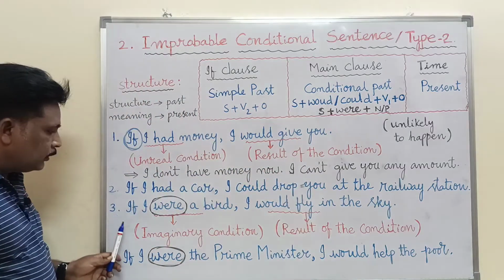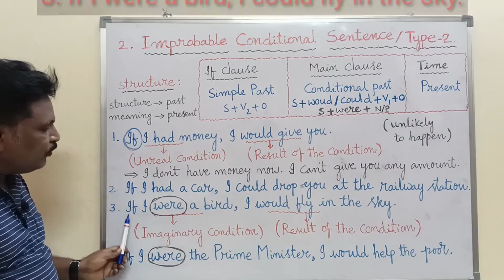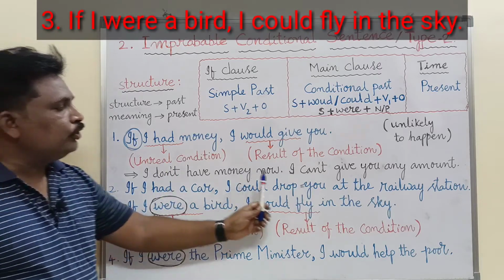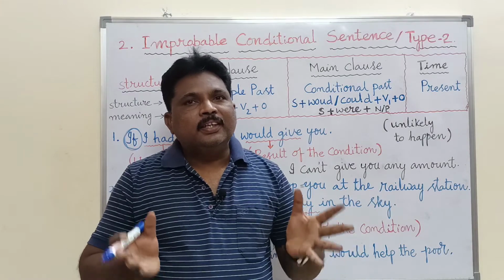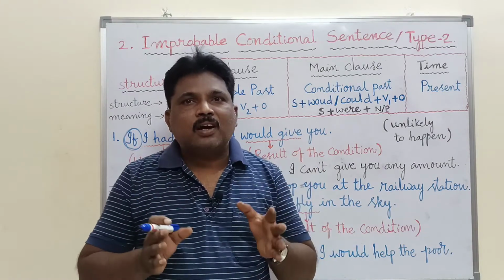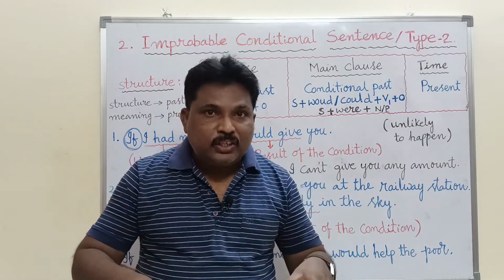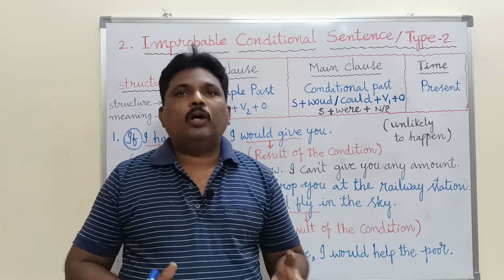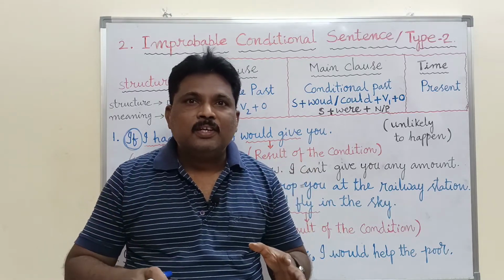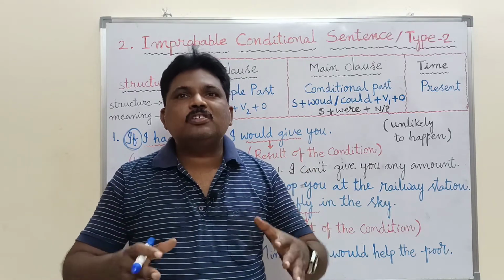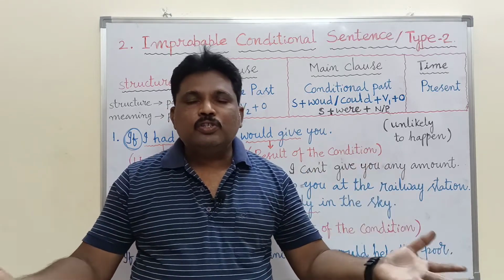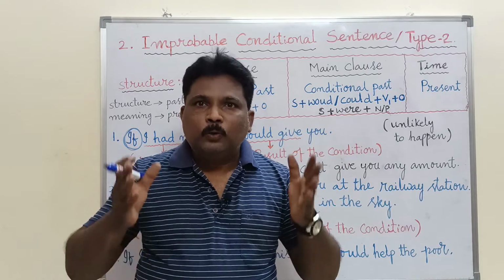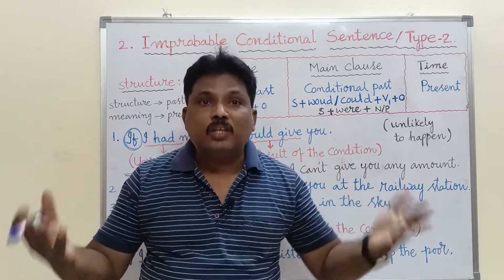And look at the third example. If I were a bird, I would fly in the sky. In the second type conditional sentence, it is a different one. This is called imaginary conditional sentence. Imaginary. What is the meaning of imaginary? Imaginary means which is not real, which is away from reality, which is not at all true. So this is called imaginary condition.